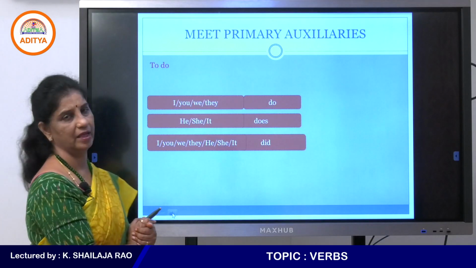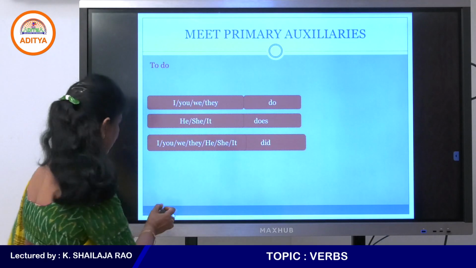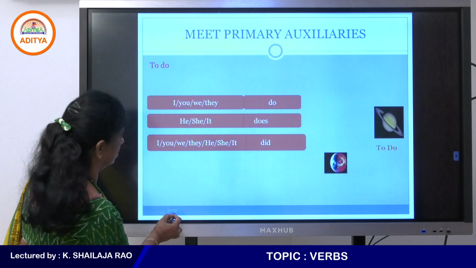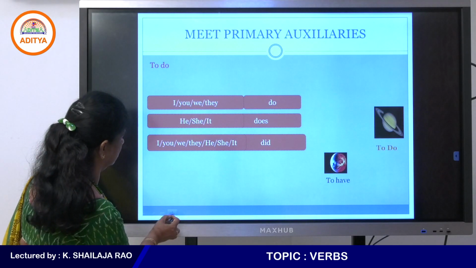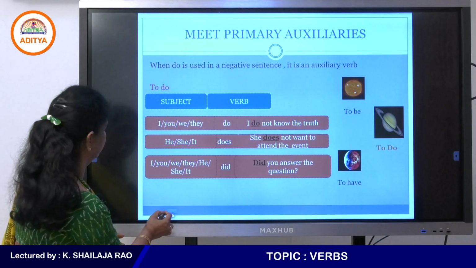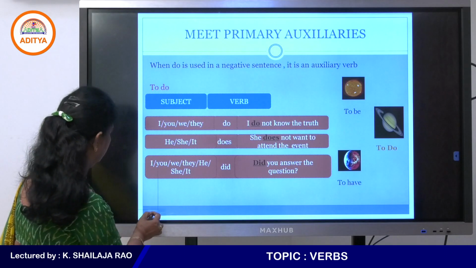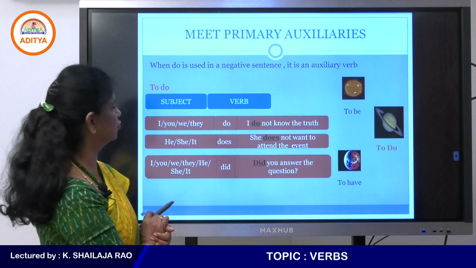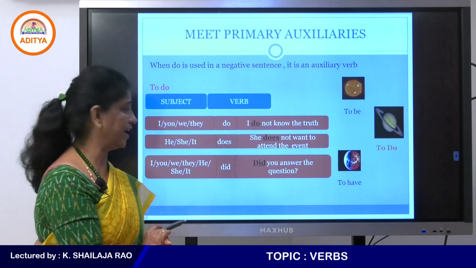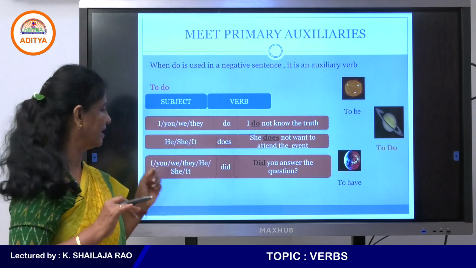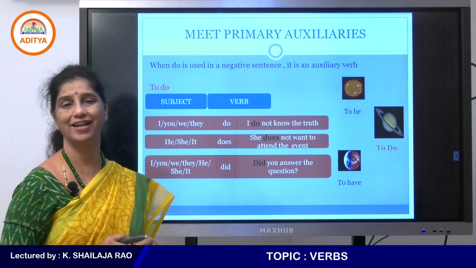So to do. Next, the helping verb. Okay. The next helping verb is to do. So whenever some action is happening with do, does, did, they are also called helping verbs.